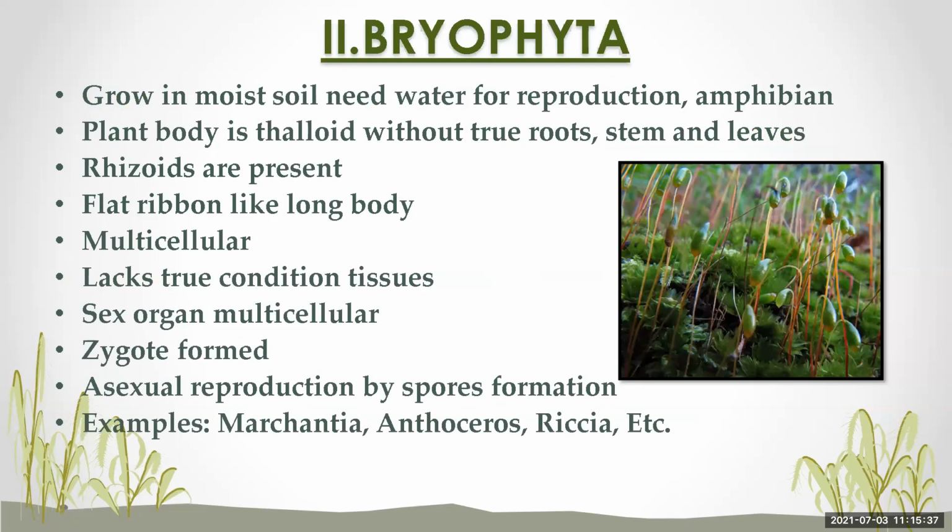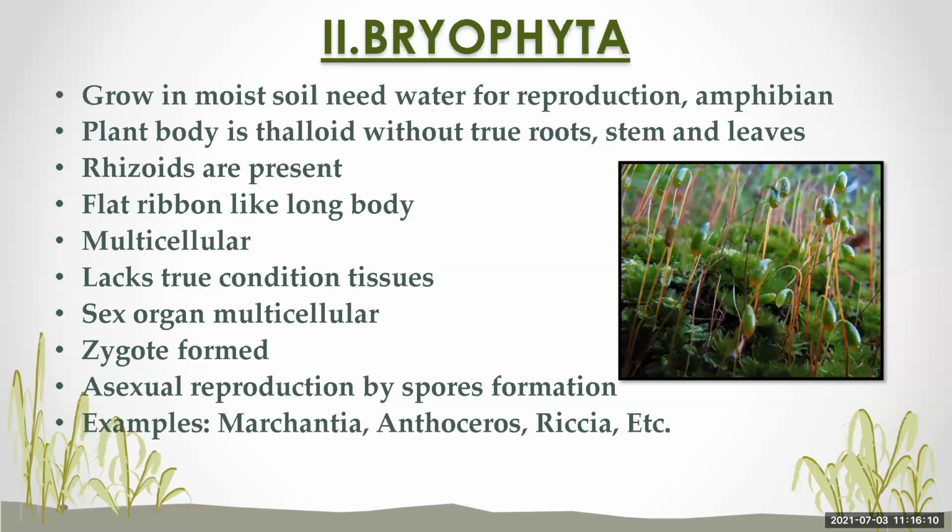Their plant body is also thalloid, without true roots, true stem, and true leaves. Rhizoids are present. These rhizoids are root-like structures, not roots. Their body is flat, ribbon-like, and long. They are multicellular, meaning composed of many cells.